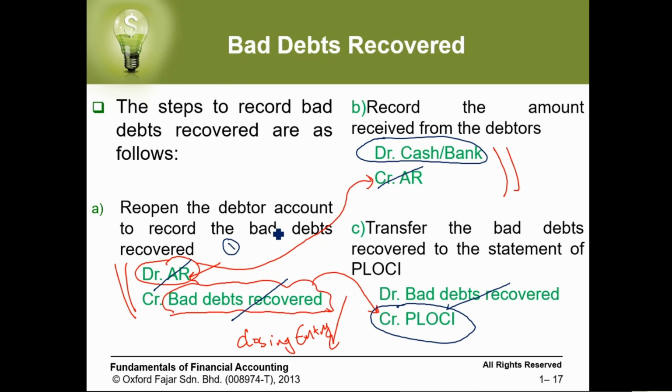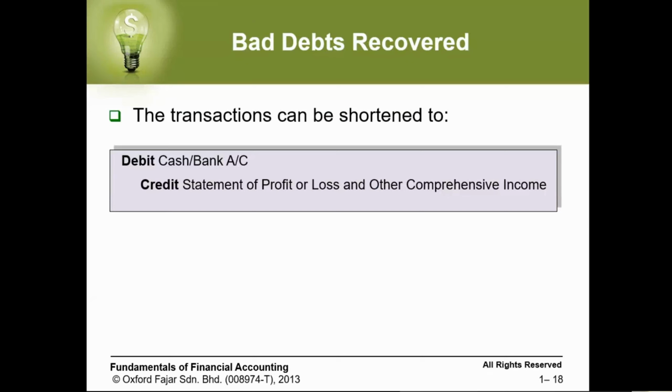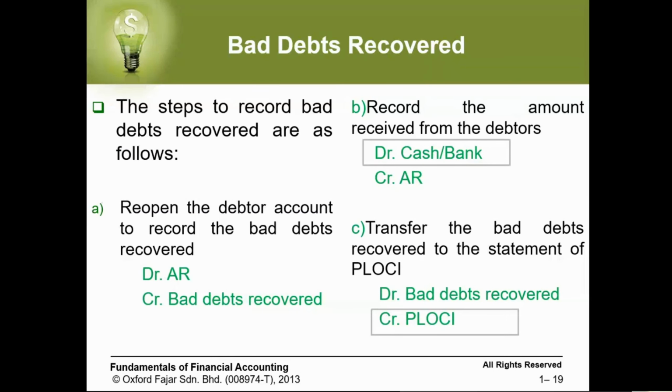Instead of writing the first, second, and third transactions, you can write it the short way: cash debit, and the profit and loss or other comprehensive income as credit. This is the way to record the bad debts recovered, so we can shorten it: debit cash, bank, or whatever, credit the statement of profit or loss or other comprehensive income. This is explaining how you can shorten it. You see, this is what I was explaining in the previous slide.